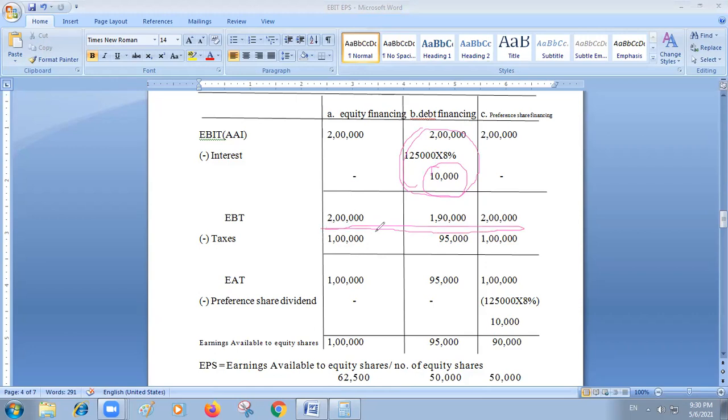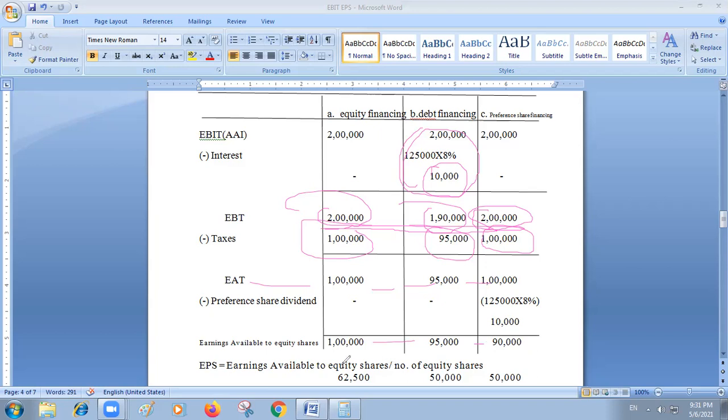From this, tax at 50%. In 2 lakhs, 50% is 1 lakh. In 1,90,000, 50% is 95,000. In 2 lakhs, 50% is 1 lakh. So if you deduct, earnings after tax will come. From this, the preference share dividend you have to deduct. And this amount will be available to equity shareholders.